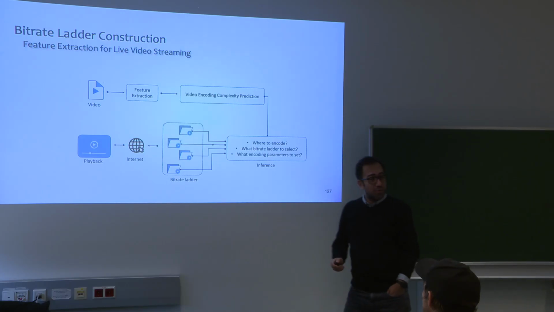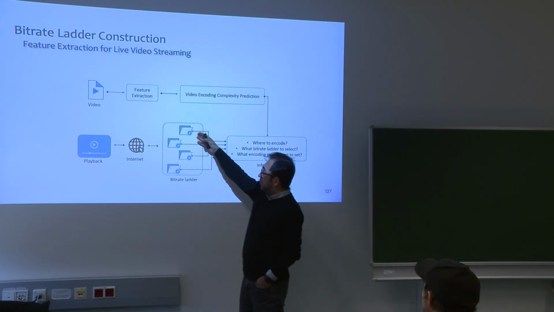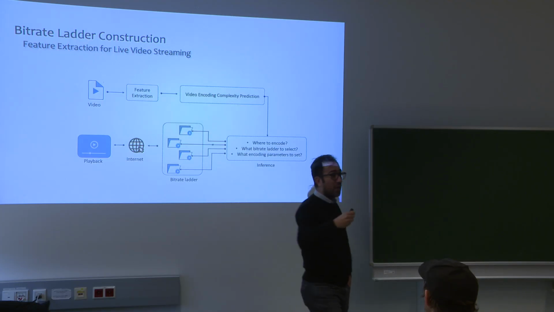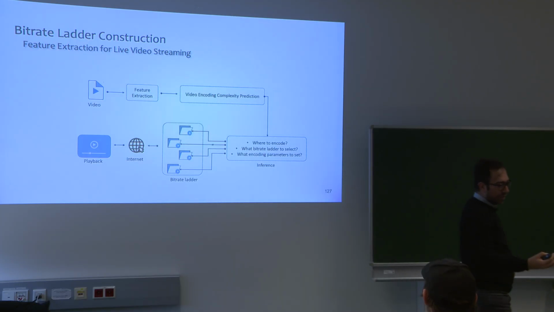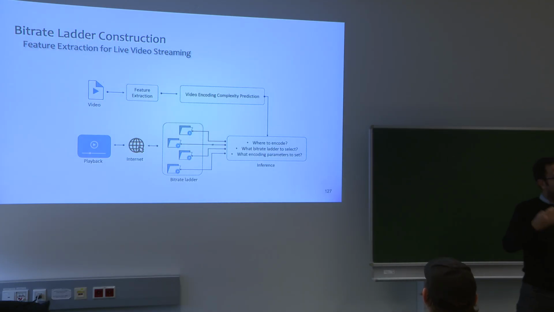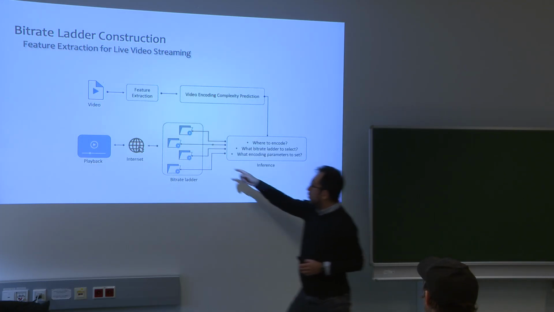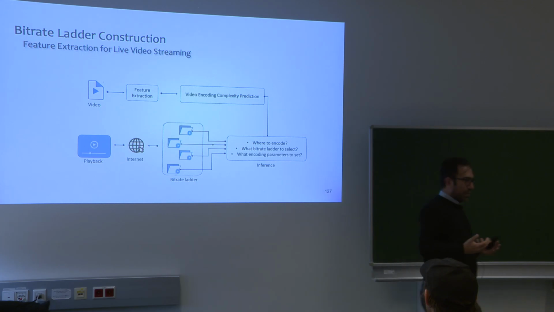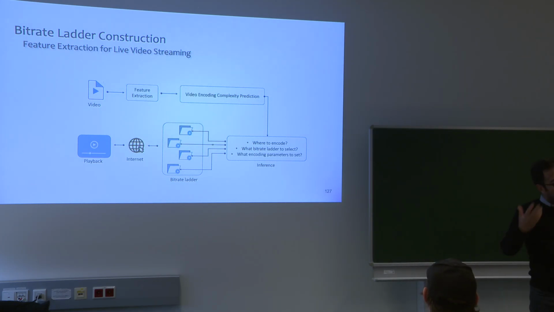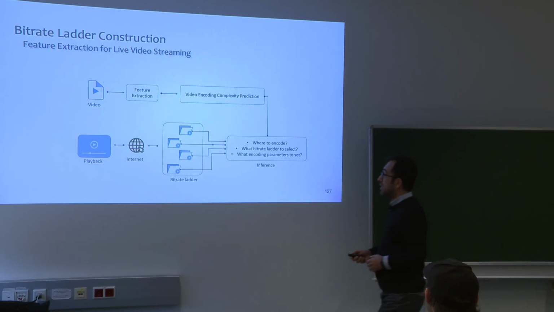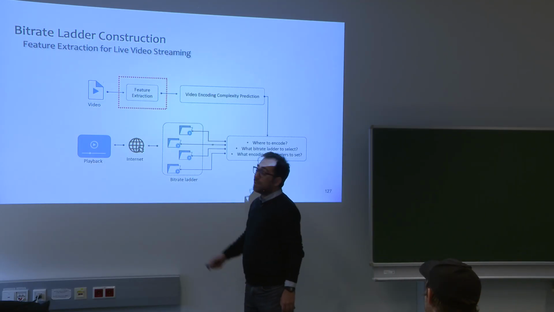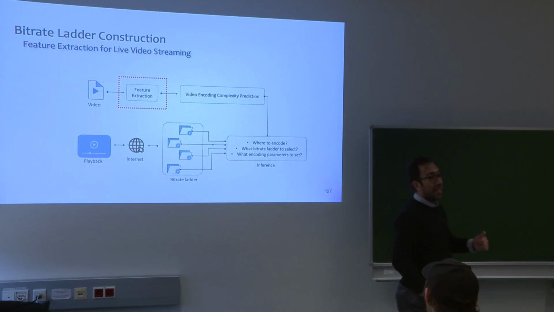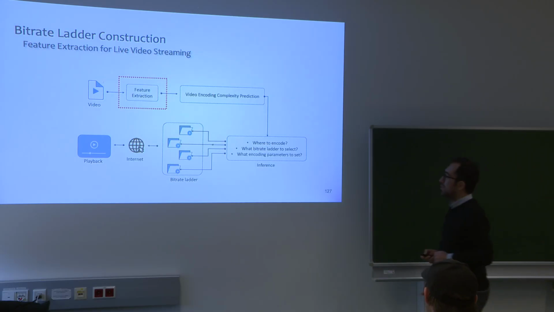One example that I am showing here is when we want to find our bitrate ladder and find our best resolution for encoding. If you remember, one of the tests that we did is that when we want to encode the video, we want to find the best resolution for each of these bitrates. One solution is brute force. We try all the resolutions and find the best, but it's very expensive because we need to encode multiple times to find the best one. But if we could extract some features very fast, we can use these features to predict the best resolution and best frame rate and whatever we want, right?